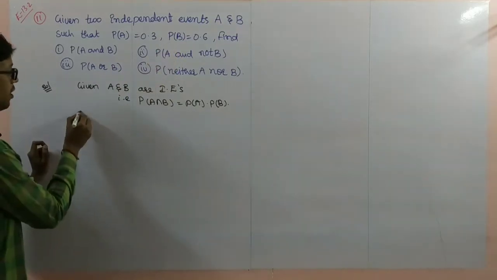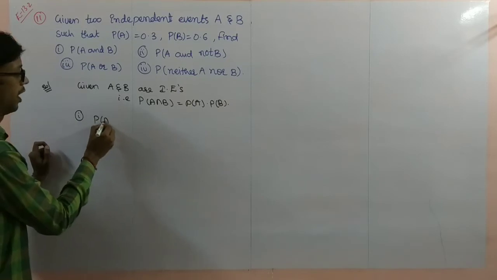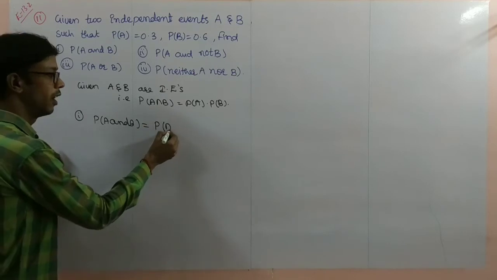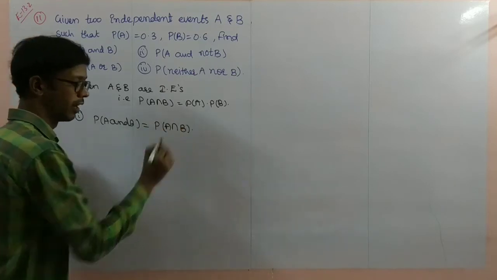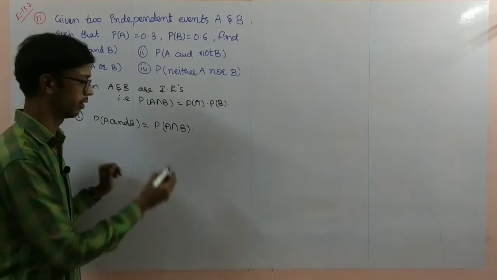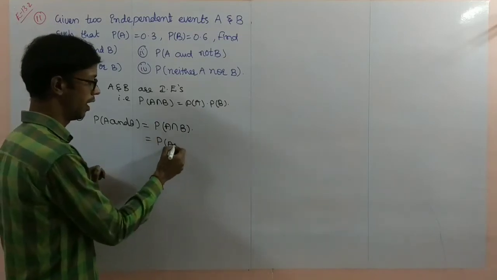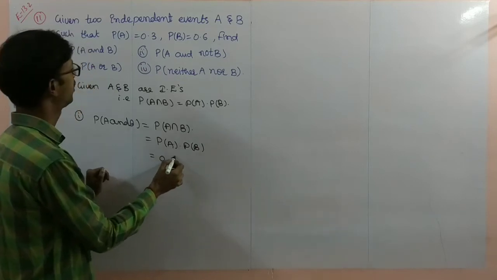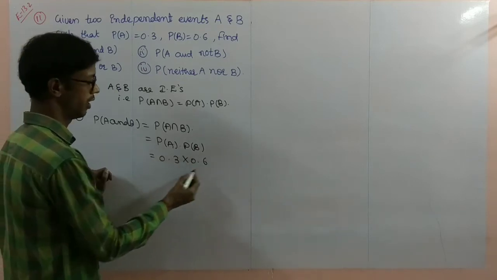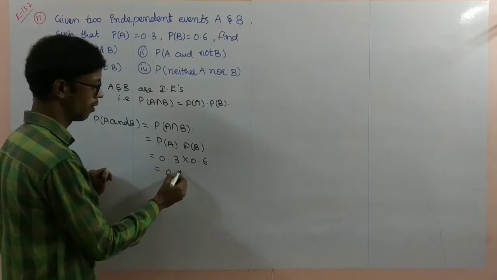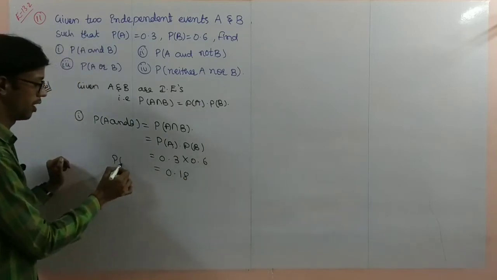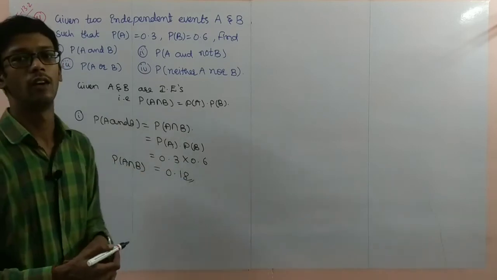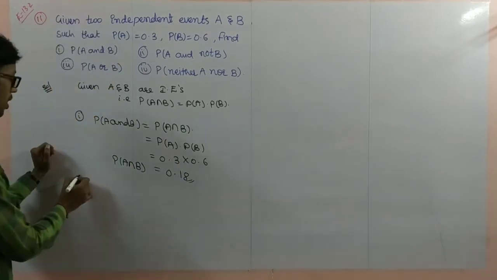I will go through the first problem. Probability of A and B. The 'and' symbol is intersection. So probability of A into probability of B, 0.3 into 0.6, that is equal to 0.18. Probability of A intersection B is equal to 0.18.